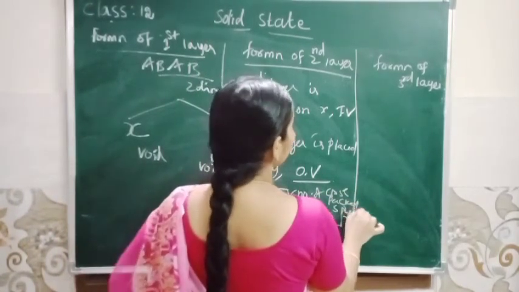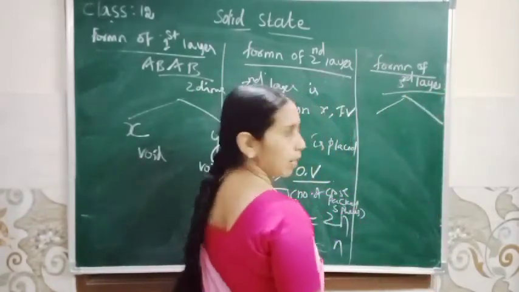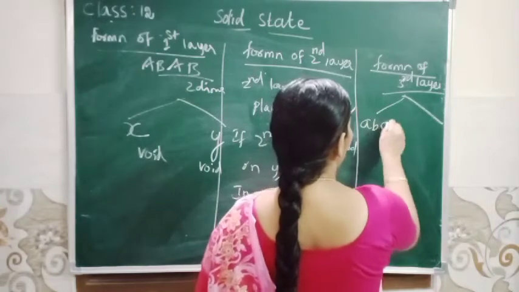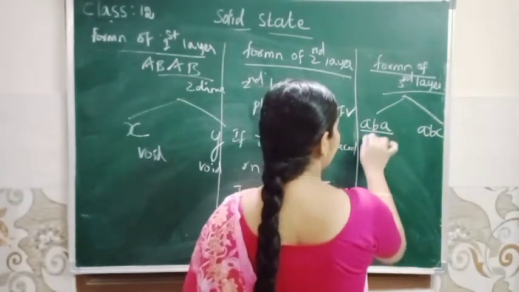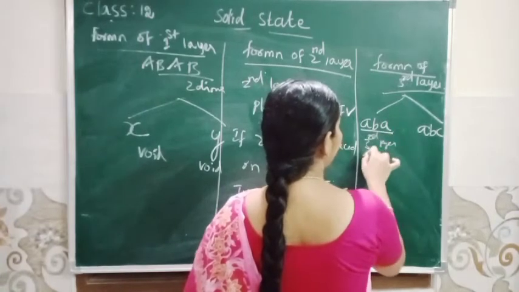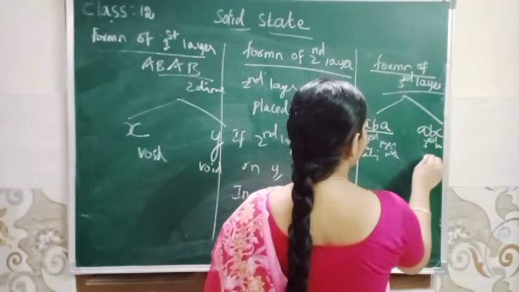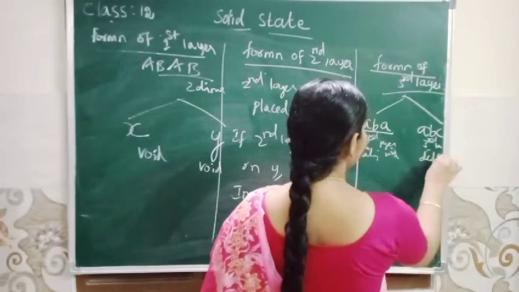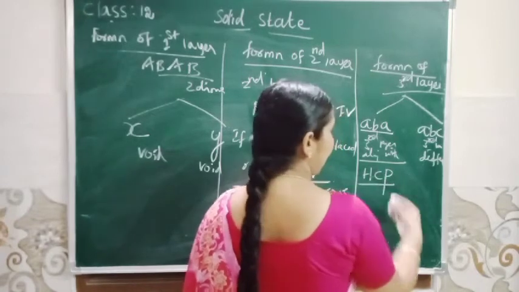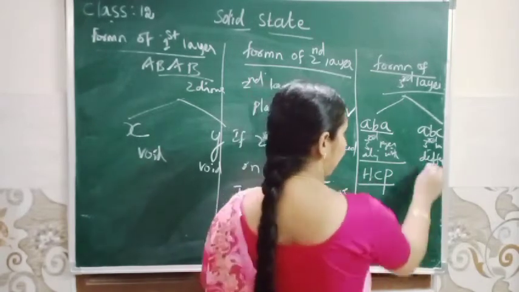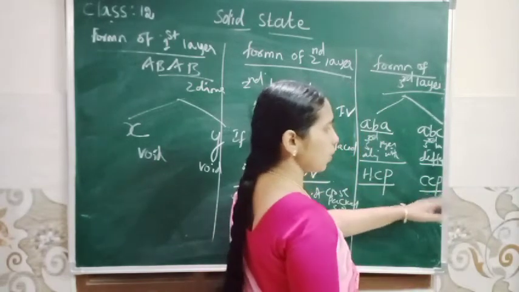Can you understand? Formation of the third layer, there are two types of arrangement: ABA arrangement or ABC arrangement. Here the third layer is aligned with the first layer. Here the third layer is different from the first and second layer. So this type of arrangement is HCP, hexagonal close packing. This type is CCP, cubic close packing.